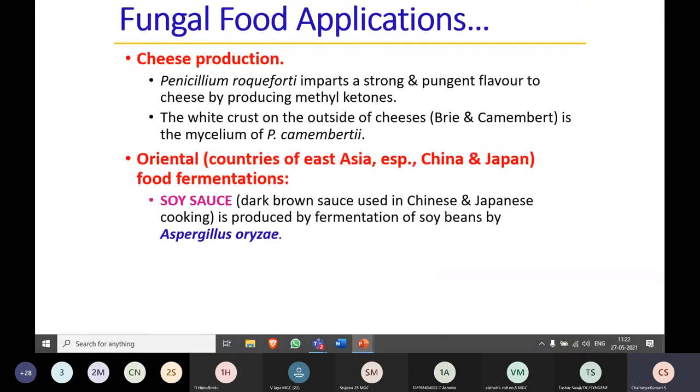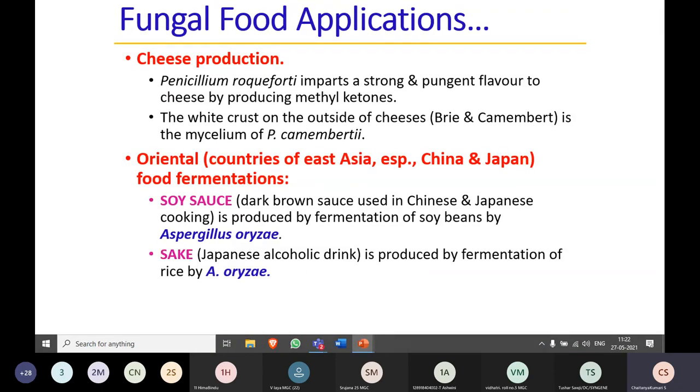Now coming to another food application, the majority of the fungal species are involved in cheese production. For example, Penicillium roqueforti imparts a strong and pungent flavor to cheese by producing methyl ketones. The white crust on the outside of the cheese is because of the mycelium, which is known as Penicillium camemberti. So depending upon what variety of cheese you want to produce, we need to select the fungal species.